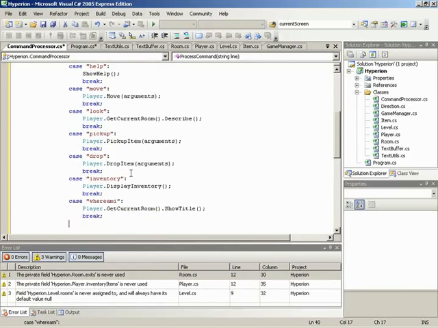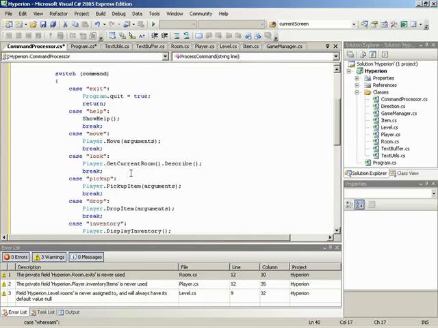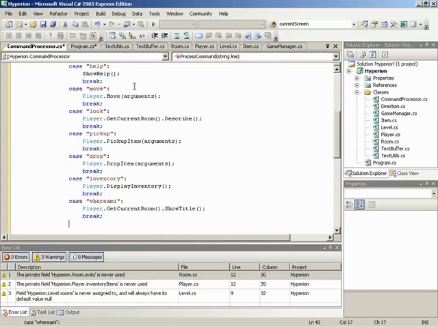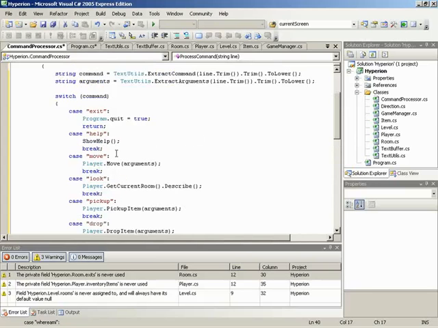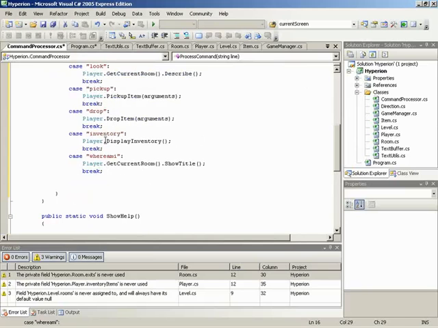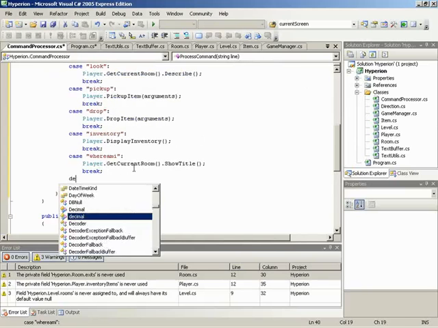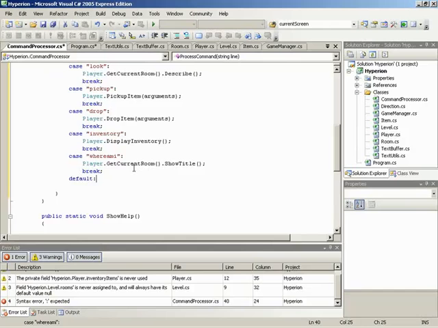Alright, the next command we've got is, well, actually, that's it for the handleable commands that we have so far. There's just one thing left we need to add into this switch statement, and that is a default action. What action to take if none of these values are what is stored in command. So if command was not exit, help, or so on, what should be done? And for this we'll have a default case. So we'll type default, and then a colon, jump down.